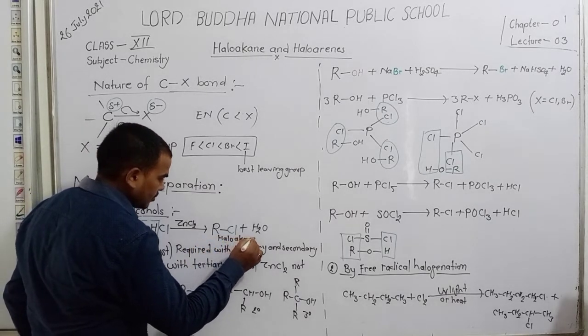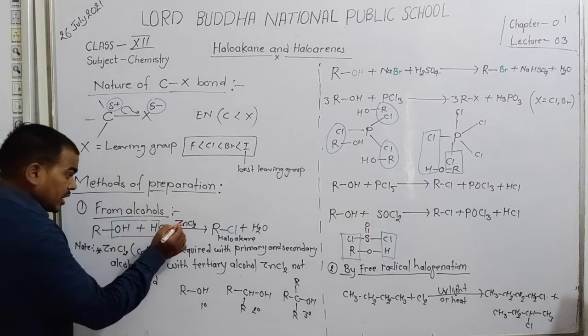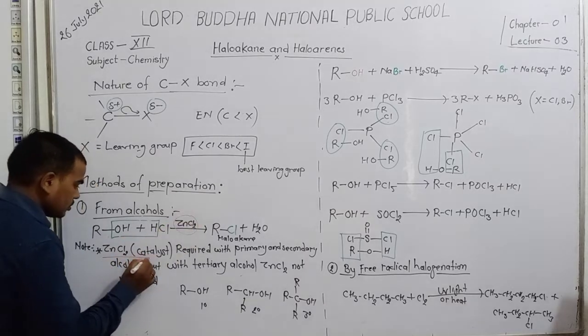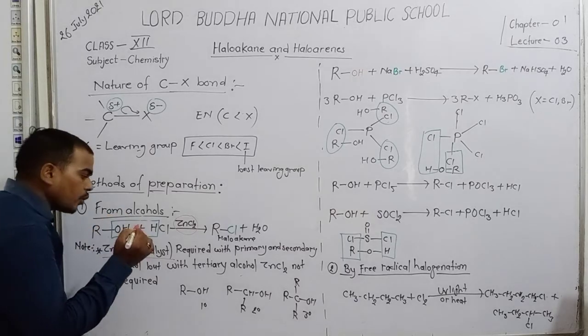Dear student, but always remember that here ZnCl2 is a catalyst. ZnCl2 is a catalyst. It is not always required.